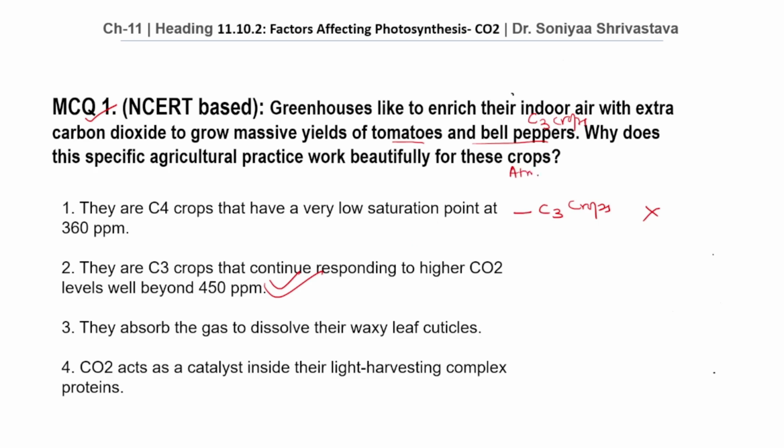We know that atmospheric CO2 concentration is 300 to 400 ppm and C3 crops have the saturation point beyond 450 ppm. So they show increased photosynthetic rates at higher CO2 concentration, resulting in higher productivity. This is why the greenhouse CO2 enrichment is especially effective for crops like tomatoes and bell peppers.